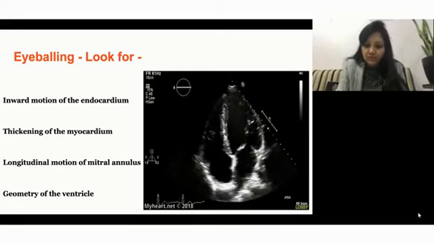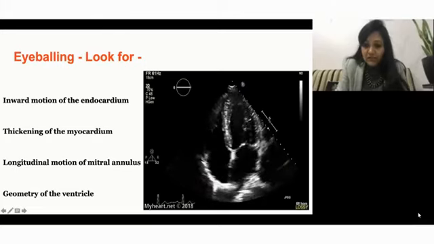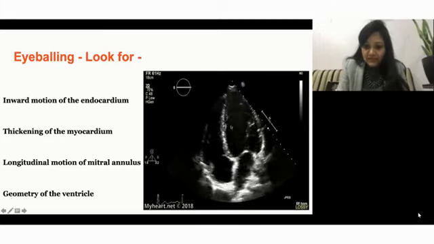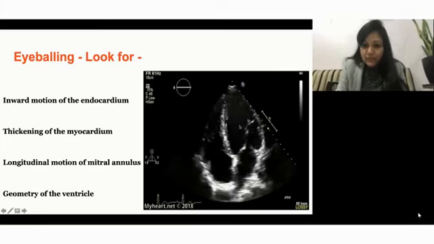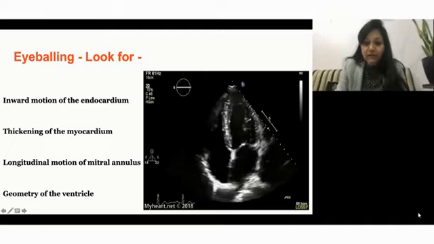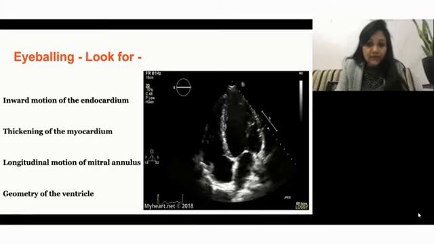Look at the endocardial movement. If I put this cursor over here, and this is the center of the LV, see how much the endocardium moves. What is the endocardium? This inner line is moving towards the center, and you can judge whether it is coming in from all sides of the LV. So yes, it is coming uniformly to the center. So I think this is a normal ejection fraction.